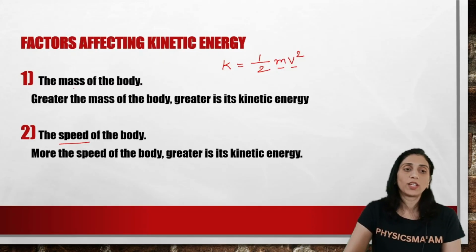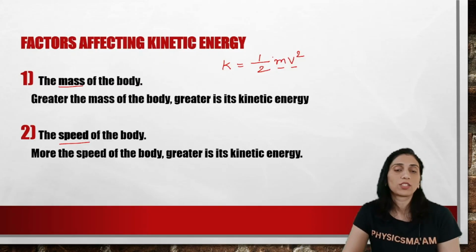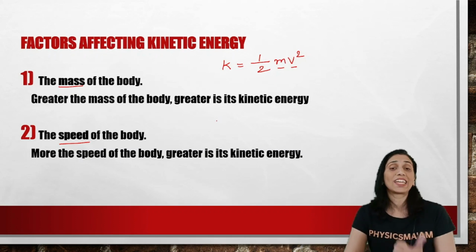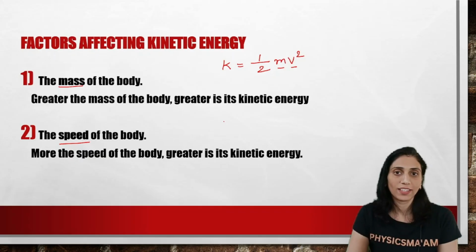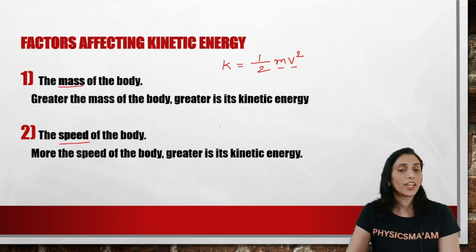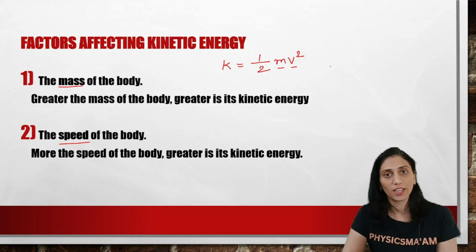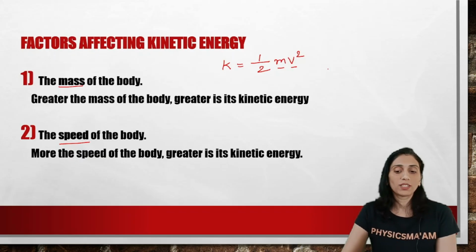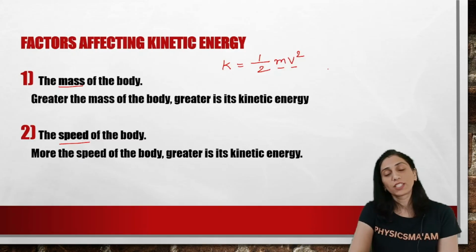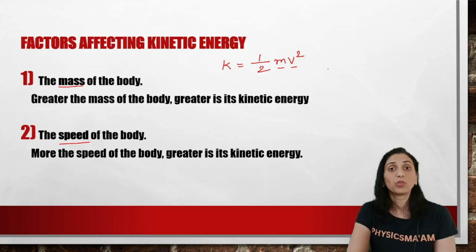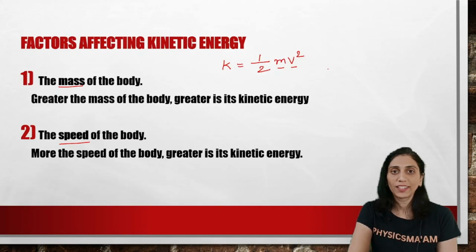So if the velocity of the object is more, that becomes your second factor. Velocity or speed, you can term it as, it doesn't matter, it's the same considering it's moving in the same direction. So first is mass, the second is speed. If the speed of the body is more, then the kinetic energy will also be more, right? So these are the factors, and where did we get these factors? From the formula itself. It is as simple as that. Factors are coming from the formula, which say mass and speed. Both are in direct proportion, correct?